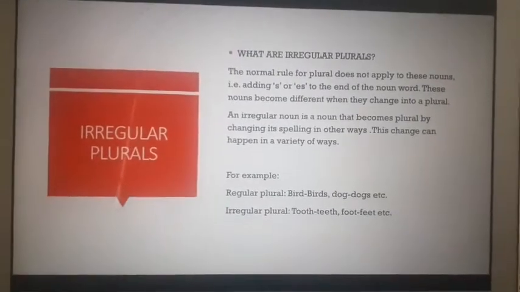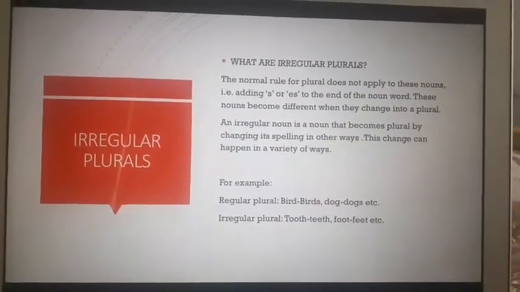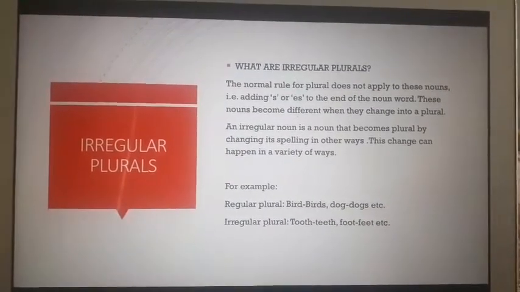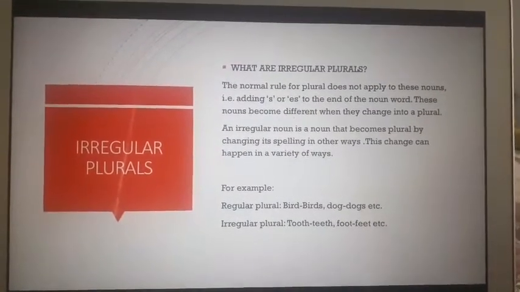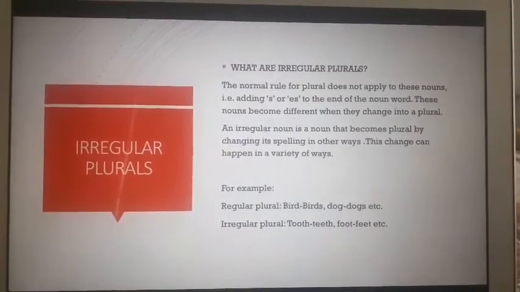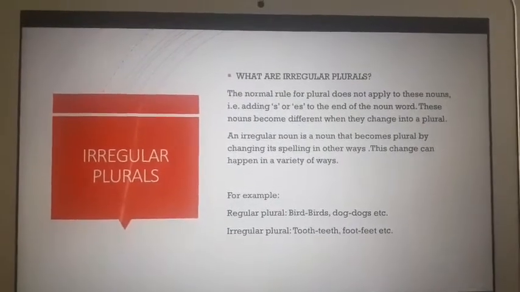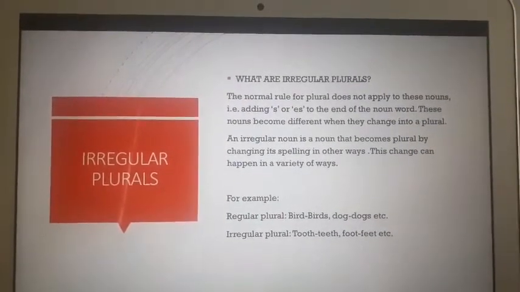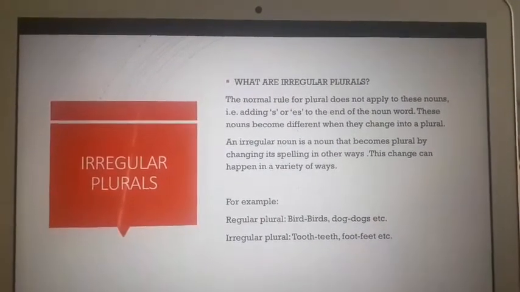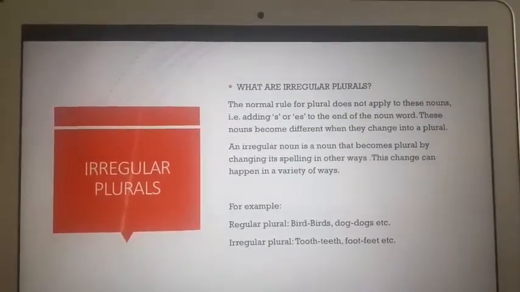Irregular plurals. Now, irregular means something which is not regular, something which is different, right? So, the normal rule for plural does not apply to these nouns, that is by adding an s or an es to the noun. Okay? So, we don't end the noun word with just an s or an es. It changes the whole word itself.